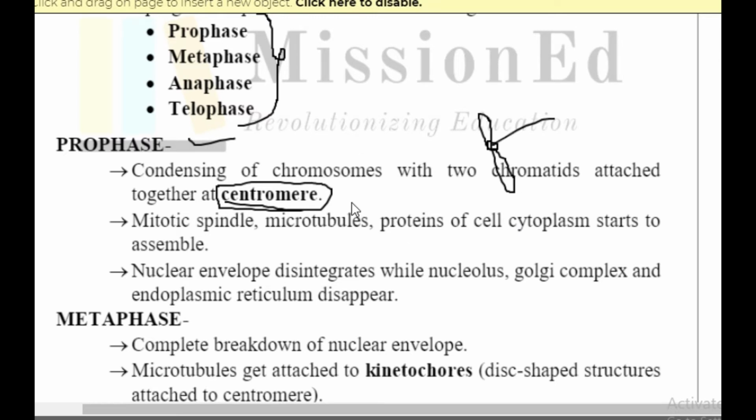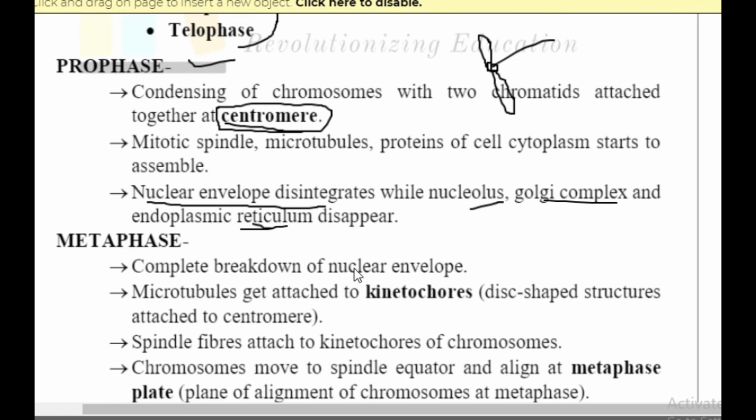So here it condenses the chromosomes. Mitotic spindle, microtubules, proteins, etc. start to assemble all around the cell. Whichever mitotic spindle was there, tubules was there, proteins, whatever was there, they start to assemble. Why do they start to assemble? Because next process is nuclear envelope disintegration. Okay, and all these inner complexes like nucleolus, Golgi complex, ER, endoplasmic reticulum, all this will disappear. Why will it disappear?